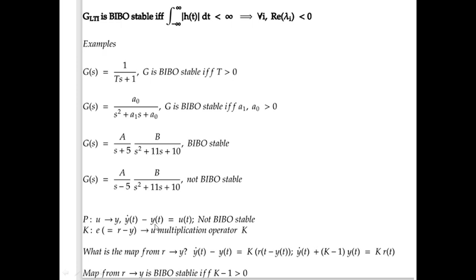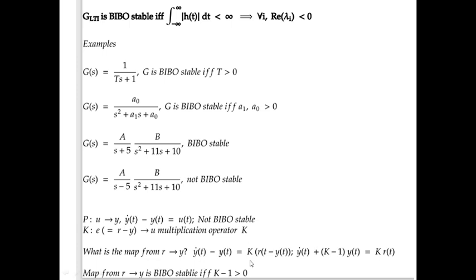Now if we write the general equation, k of r minus y is u, so we'll substitute u, and this can be written in this form, taking y to this side. So again the transfer function, in this case the plant itself was not BIBO stable. This is because the transfer function, as we'll expect, is 1 by s minus 1, so it has a positive solution. And we can choose k such that the transfer function has all the roots of the denominator with negative real parts.